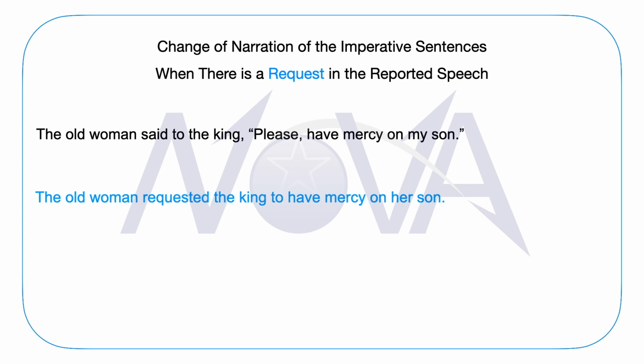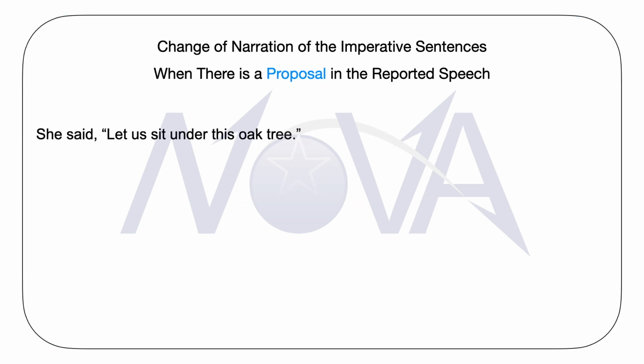And now I will tell you how to change a sentence from its direct narration to the corresponding indirect narration when the reported speech of the direct narration contains a proposal or a suggestion, like this example before our eyes. I read the sentence for you.